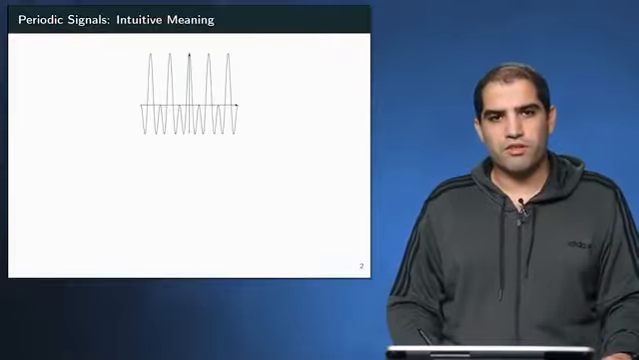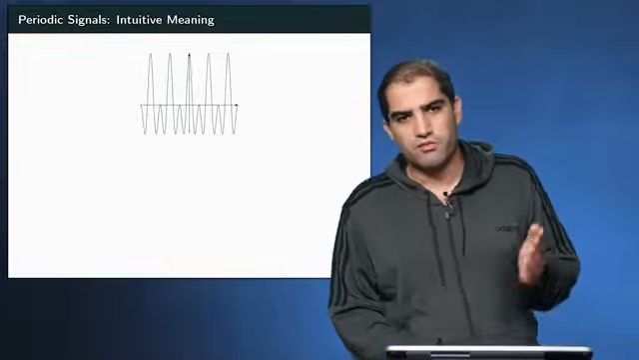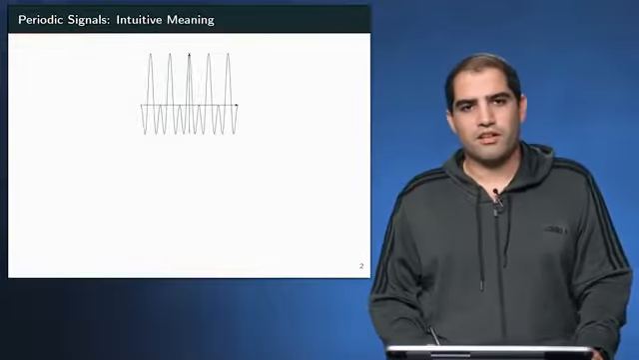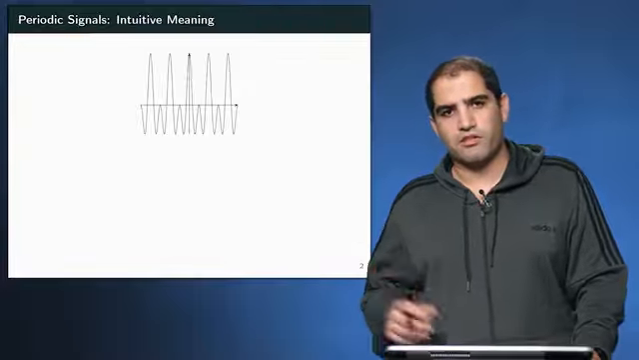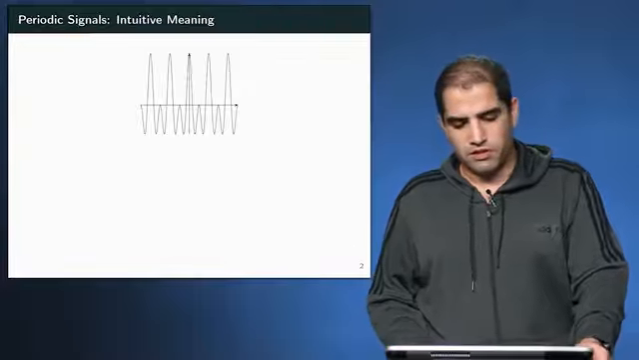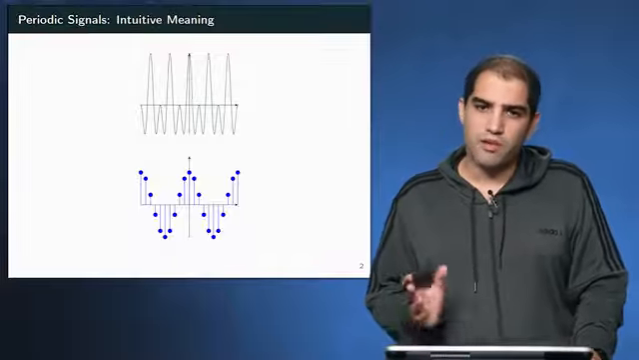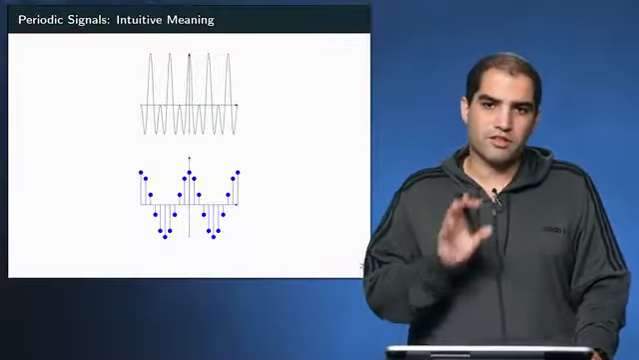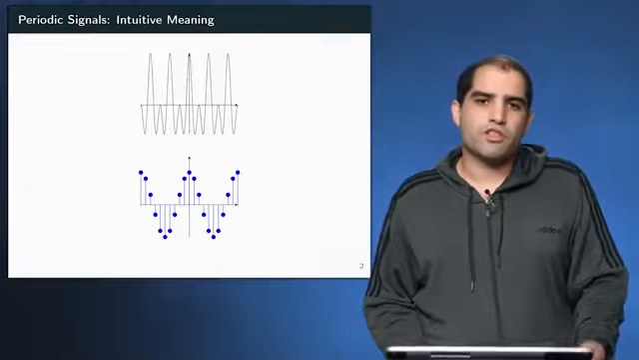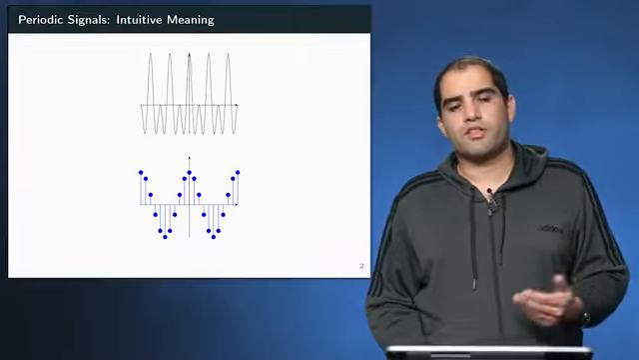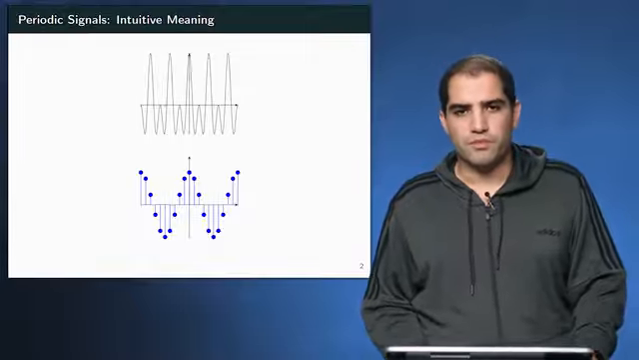So intuitively, periodic signals are signals that repeat themselves. For example, in this signal, you see that a pattern is repeating itself. Or in this, that was a continuous time signal, and this discrete time signal is the same. So you see that the pattern is repeating itself. It's an interesting thing to think about. What is the mathematical formulation for such a signal?